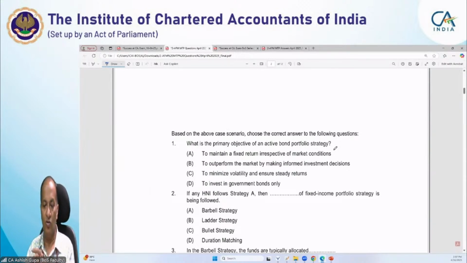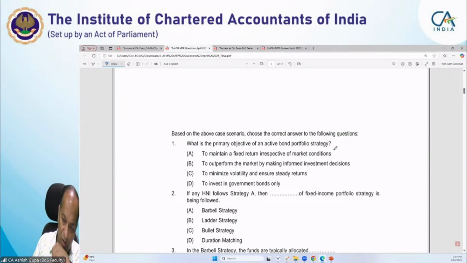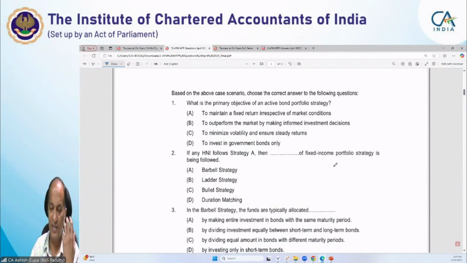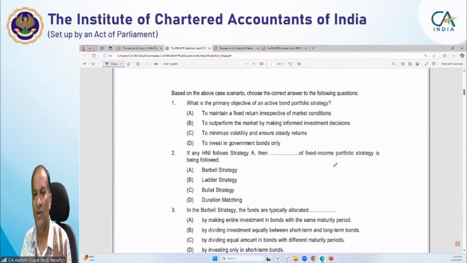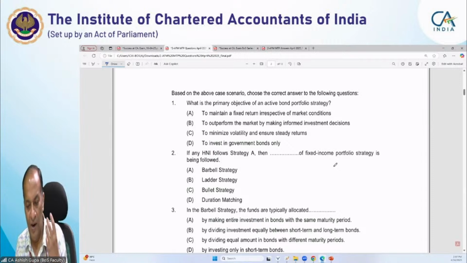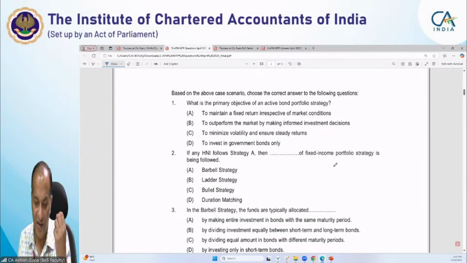Now the first question is, what is the primary objective of an active bond portfolio strategy? When we say active bond portfolio strategy, in a passive strategy we just invest the money and forget, but in an active strategy we ensure there is minimal volatility in our portfolio and a steady return.